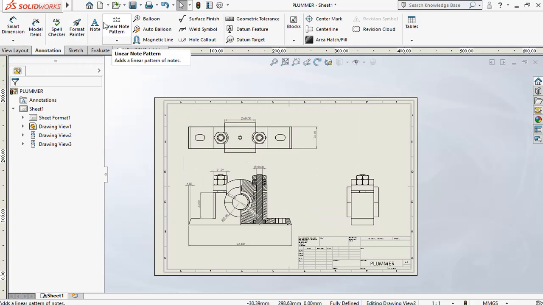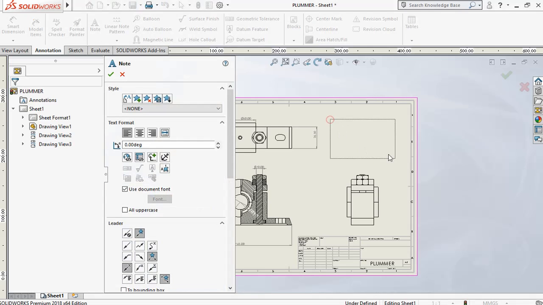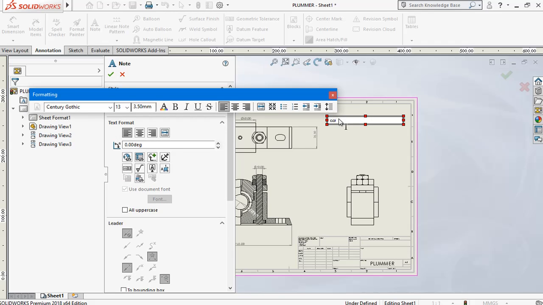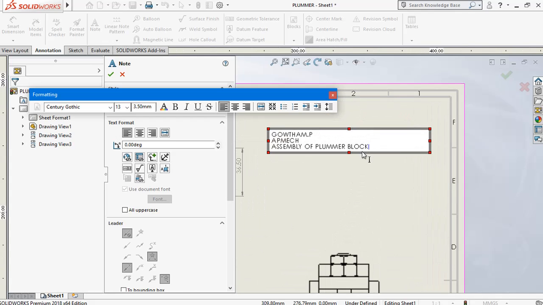This dimension. And we can give a note here. Drag it, and you can give your name. Then you can increase the size.